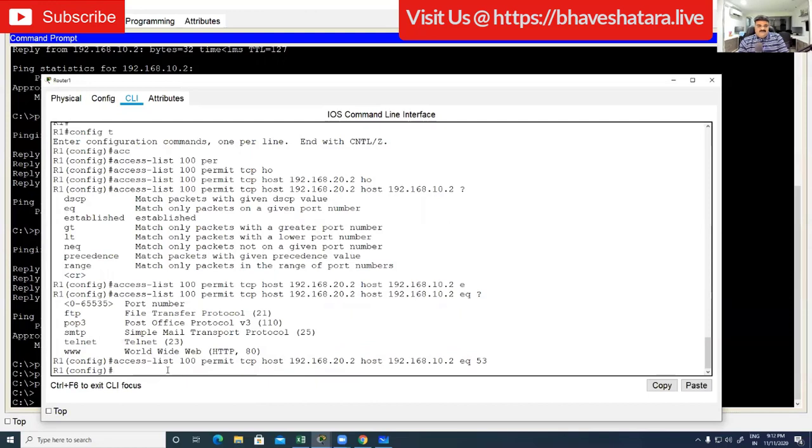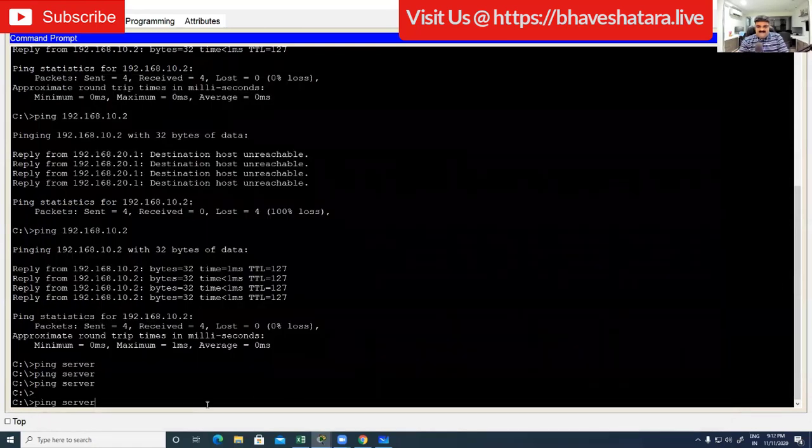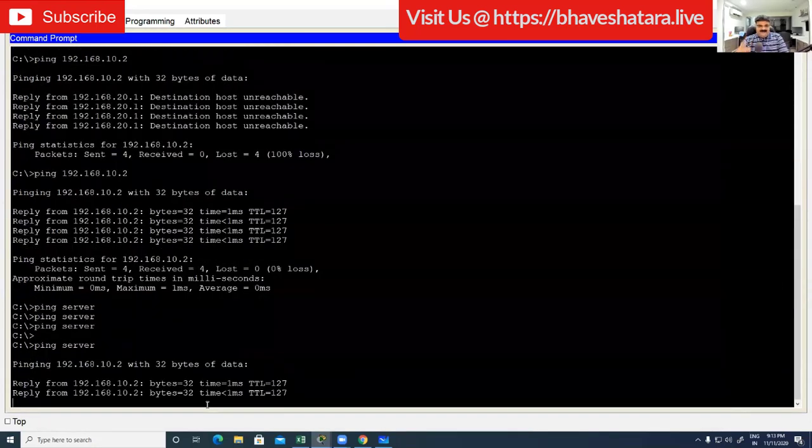Any idea? Okay. See, this DNS has some controversy. There is TCP and UDP as well. I just allowed TCP, so let me allow UDP. TCP is there, it is allowed. Let me allow UDP as well. I'm just going to add UDP for 53. Okay, another line, and let's try this. Yeah, we are getting ping.